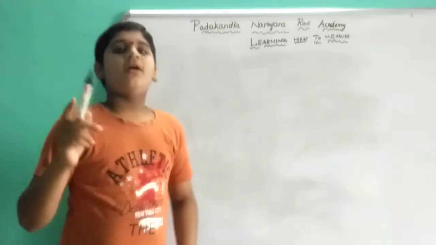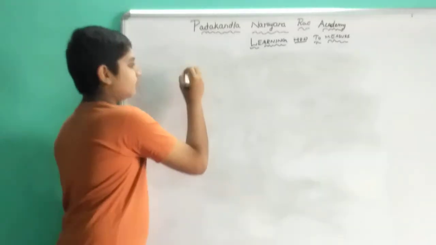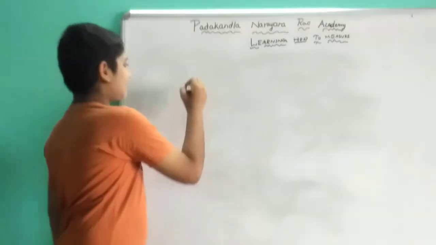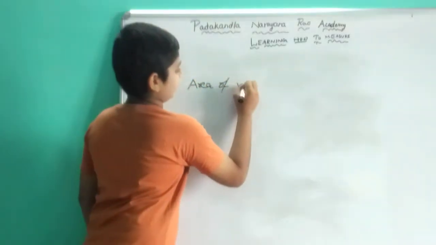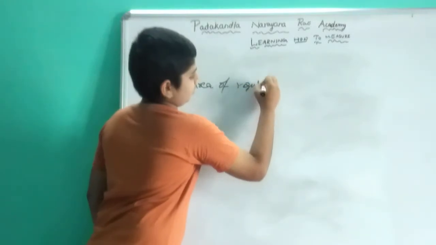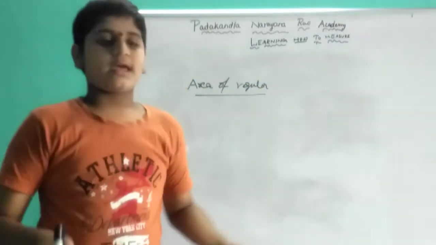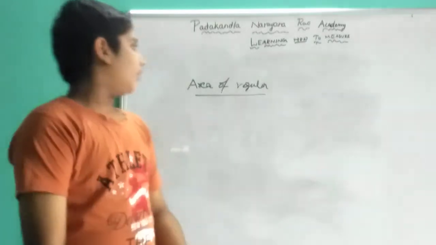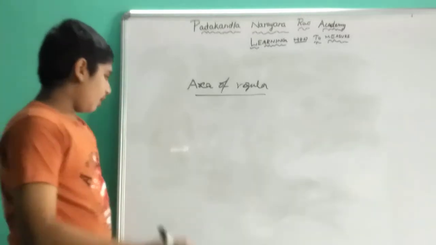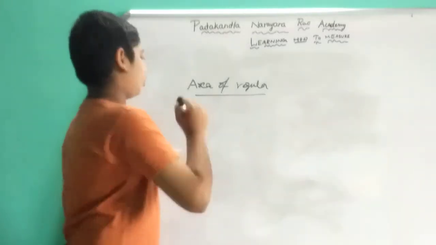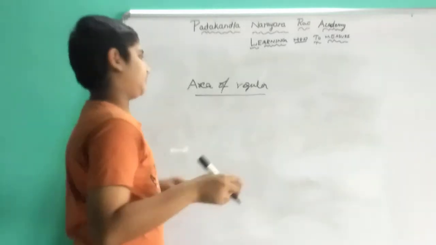Before the problems, some concepts I have to say. Now, area of regular surfaces. Area of regular surfaces is nothing but square, rectangle. For all these, we will use the area of regular surfaces. Suppose your home has a square shape.